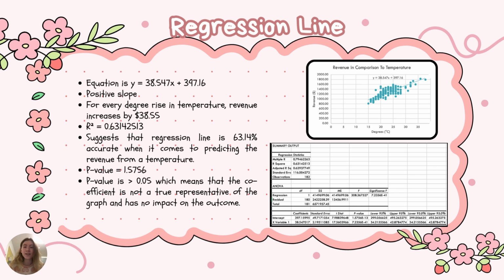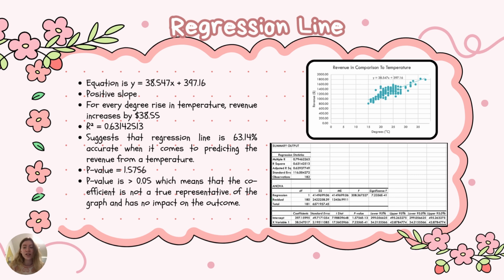Continuing the data analysis, I have used the regression line analysis to determine if this bubble tea business has a correlation of temperature to revenue. Using Excel, I found that the regression line equation is y equals 38.547x plus 397.16, which is a positive slope, meaning that for every degree the temperature rises, revenue is expected to increase by $38.55.